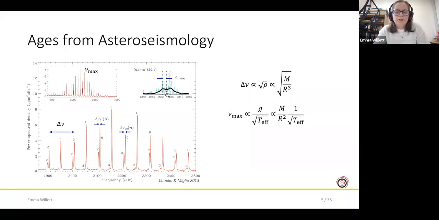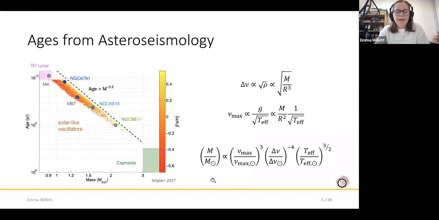So here we just use the global asteroseismic parameters. That's nu max, which is the frequency of maximum oscillation power of this Gaussian envelope, where each line here is a resonant frequency of oscillation in what we call a solar-like oscillator. And we also use delta nu, which is the large frequency separation. The separation between oscillation modes of the same angular degree is pretty regular, and this spacing scales with the density of the star, and nu max scales with the surface gravity. So if we have constraints on both of those, we can get a good constraint on the mass.